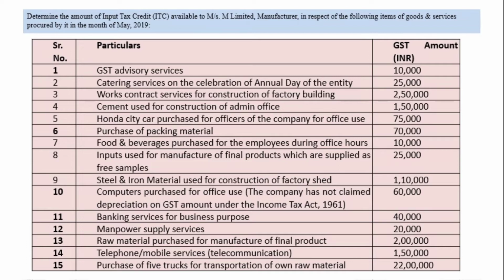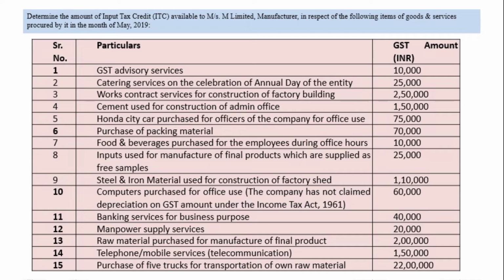Input used for manufacture of final products which are supplied as a free sample, 25,000. So here it is a very tricky thing. If input used for manufacture of final product which are supplied as a taxable supply, then ITC is allowed. But as it is distributed as a free sample, then whatever GST paid at the time of input, it is totally disallowed under section 17 subsection 5.